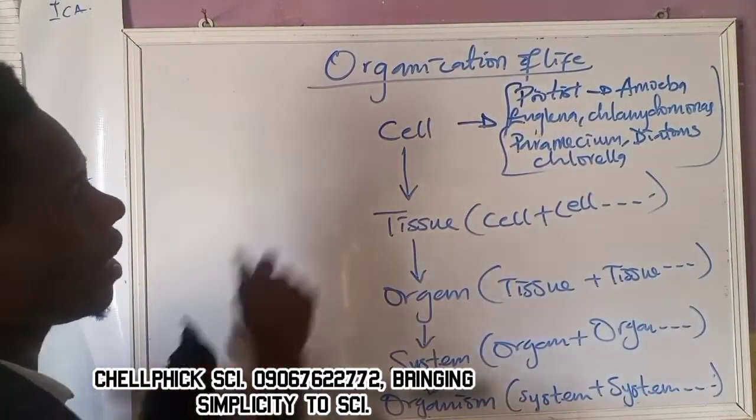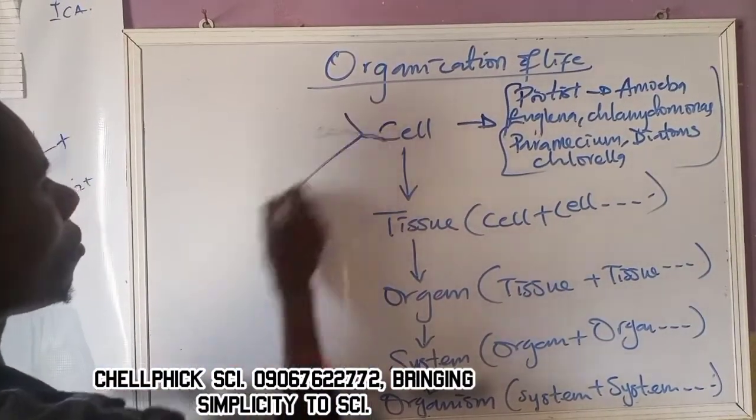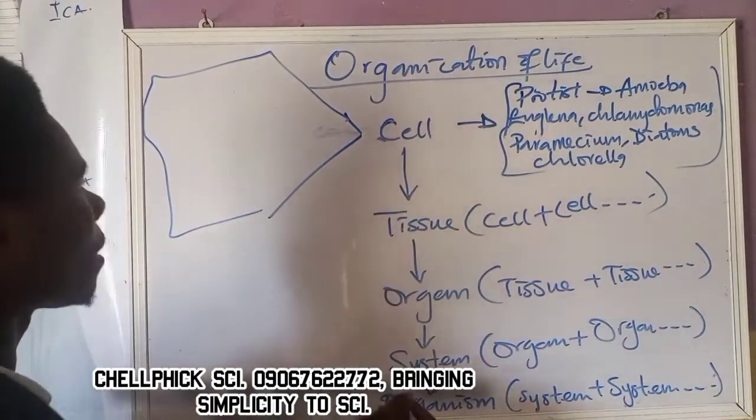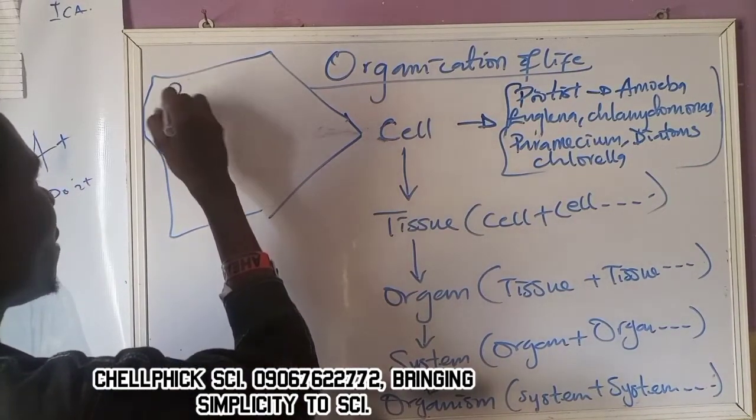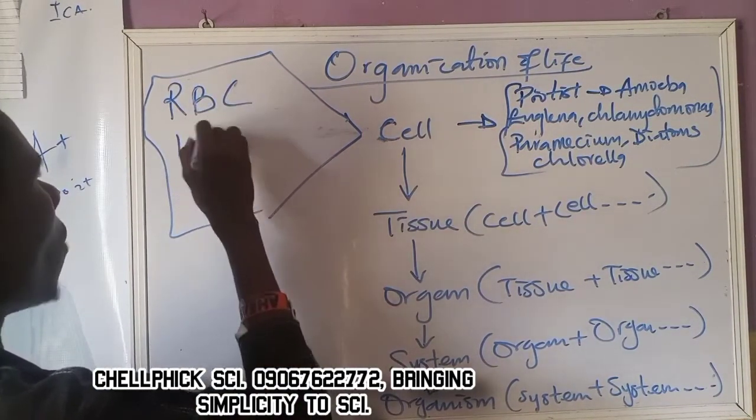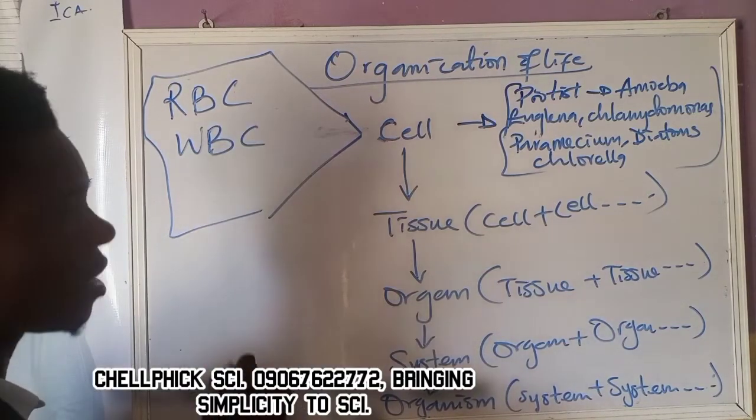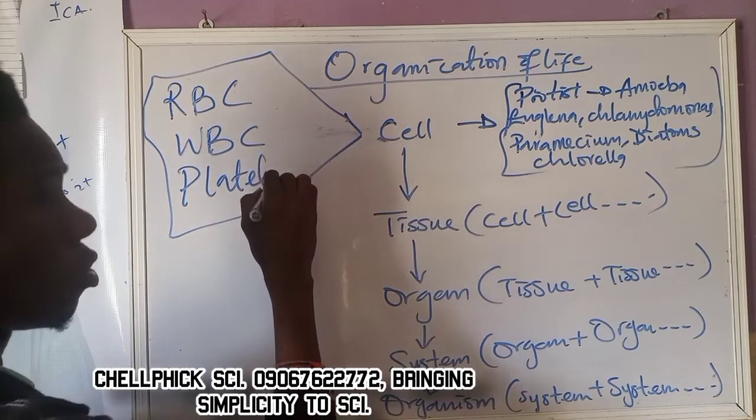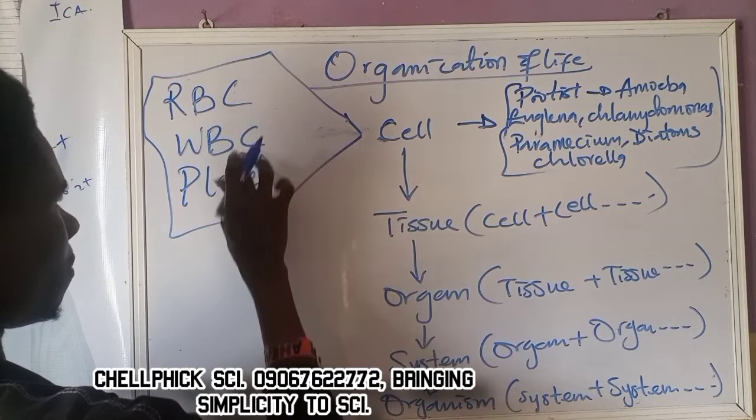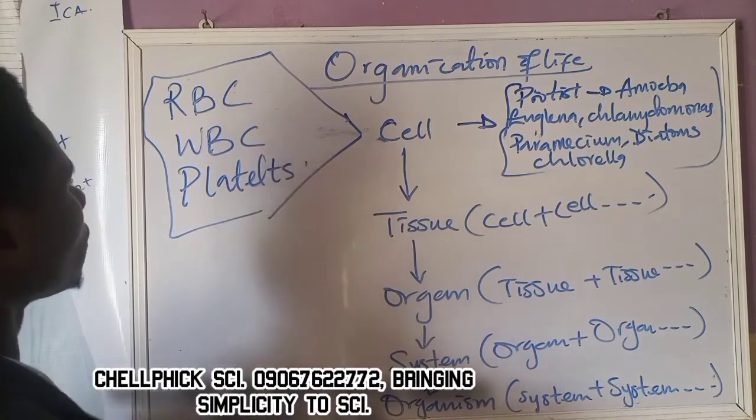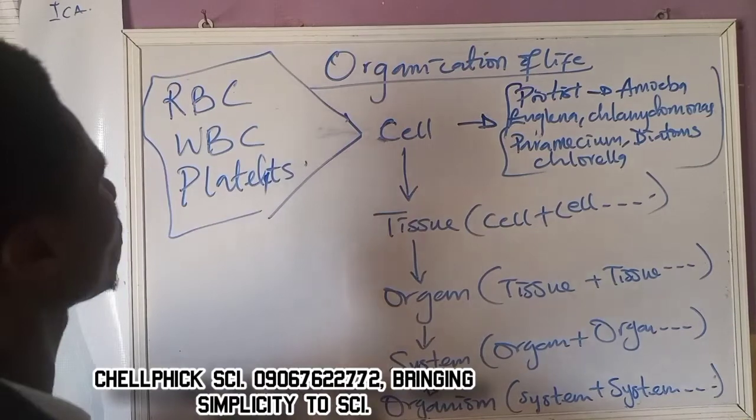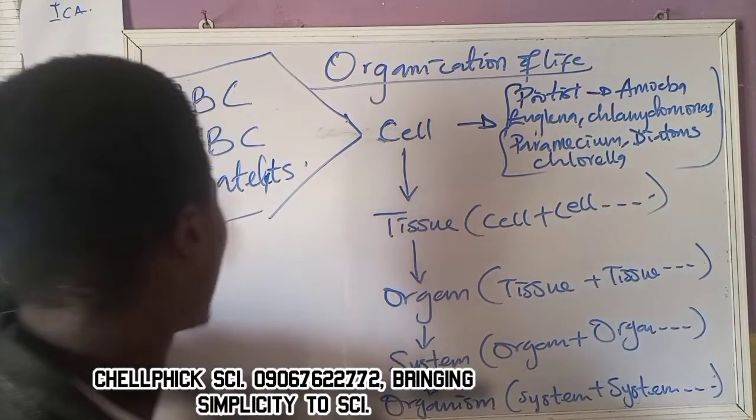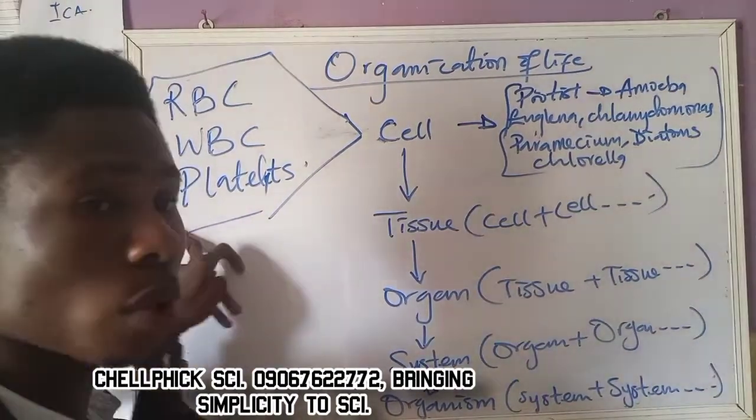Now, without leaving there, don't forget that another example of cell is red blood cell, white blood cell. We also have platelets, which are also known as thrombocytes. So red blood cell, white blood cell, platelets. Red blood cell is known as erythrocyte. White blood cell is known as leukocyte. Platelet is known as thrombocyte.